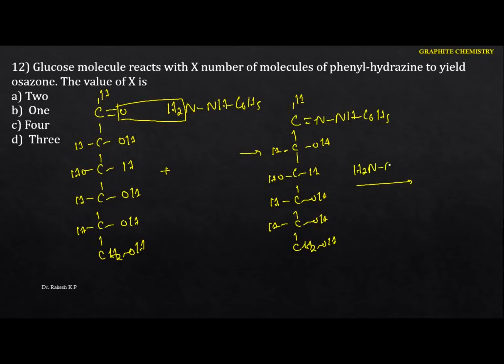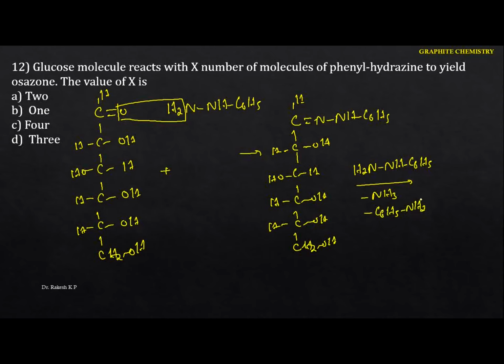There is NH2, NH, and C6H5. Now just identify this one here. Again, in the presence of the base, this secondary alcohol gets oxidized and this phenylhydrazine gets reduced. Now identify the byproducts: we are going to get ammonia, and also C6H5NH2.